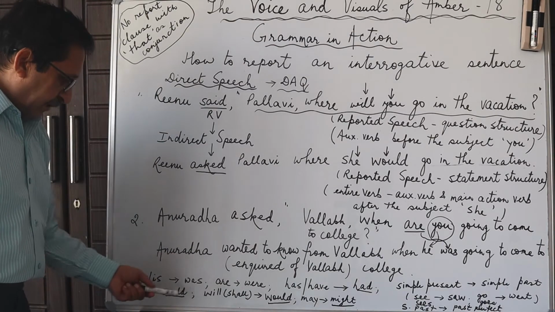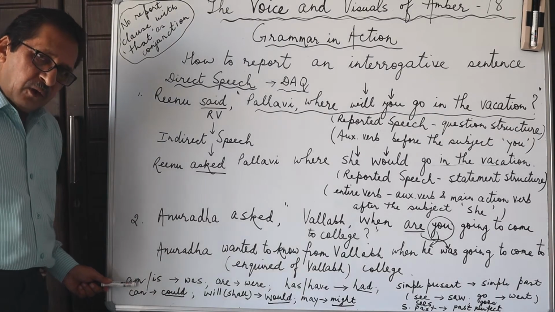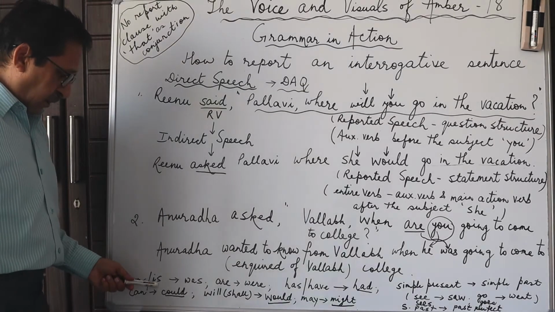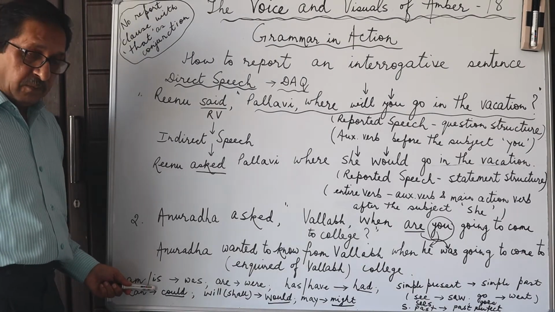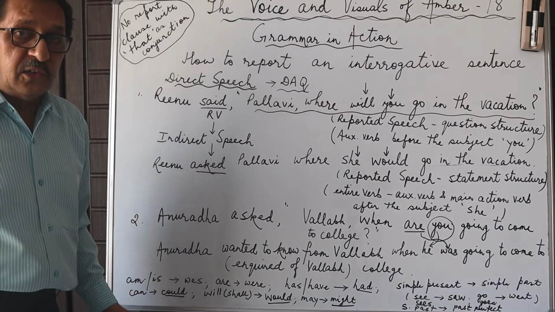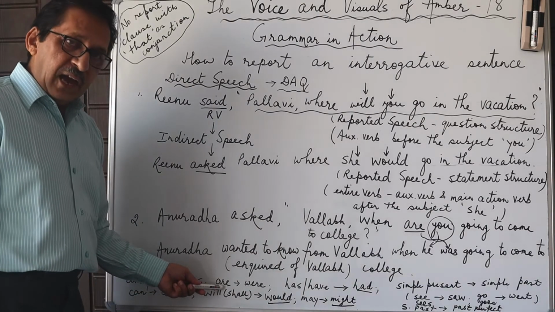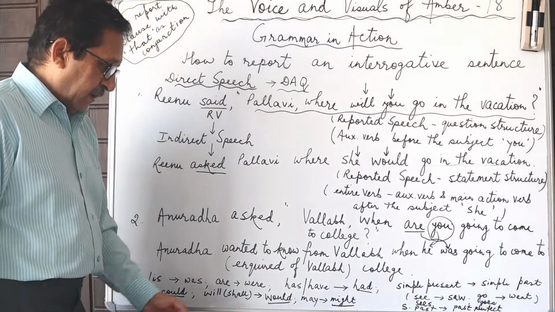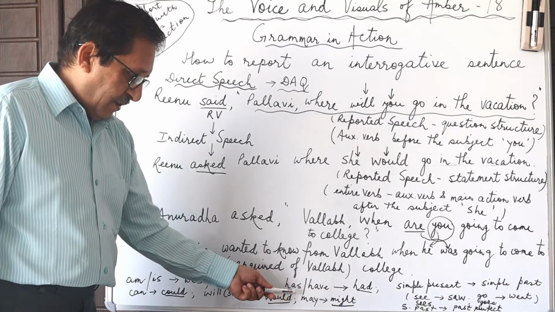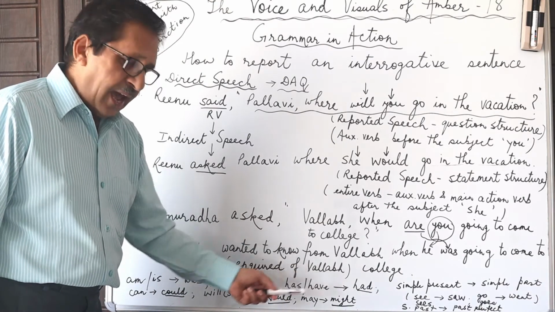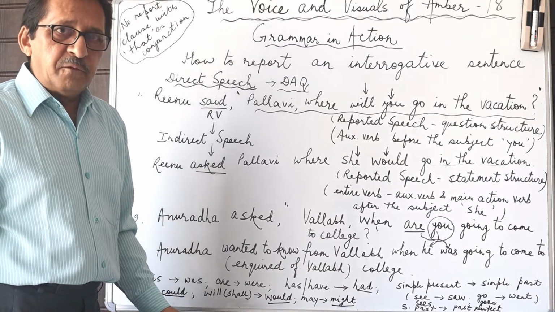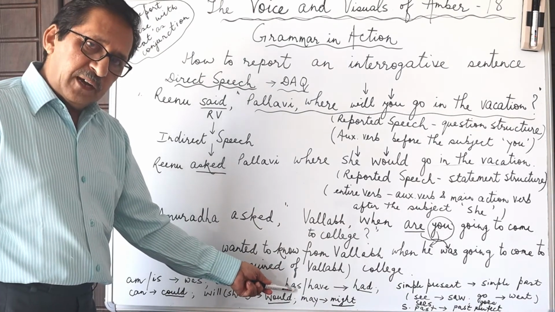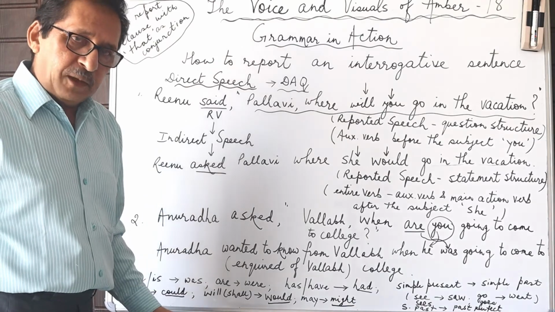So whether it is the present continuous, meaning "I am going to Mumbai", so "he was going to Mumbai", or "she is going to Mumbai", so "she was going to Mumbai", then "they are playing very well", so "they were playing very well". Similarly, has and have, it could be simple possession verb. "I have 2 pens", so she informed me that she had 2 pens, or it could be the auxiliary verb has or have, as in present perfect tense.